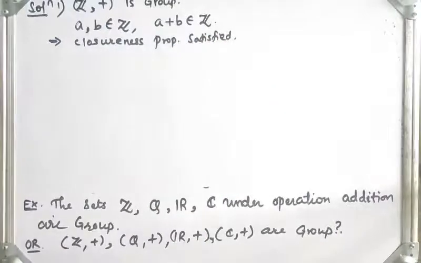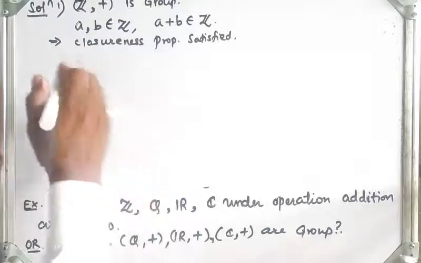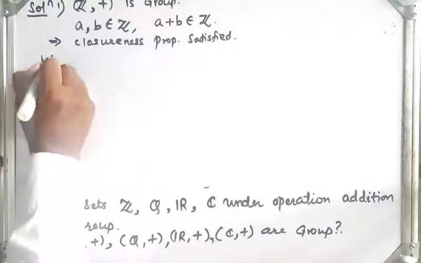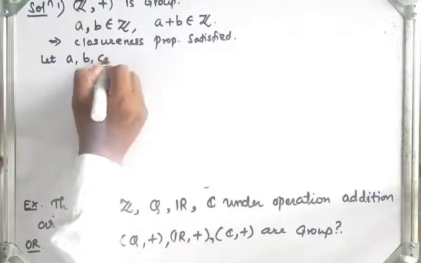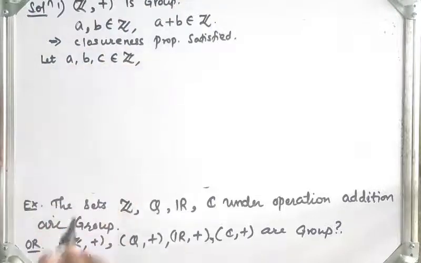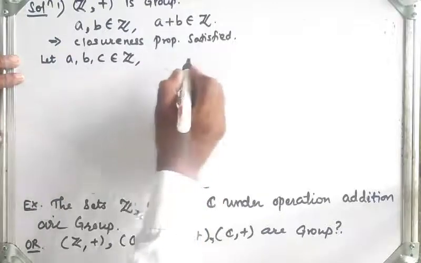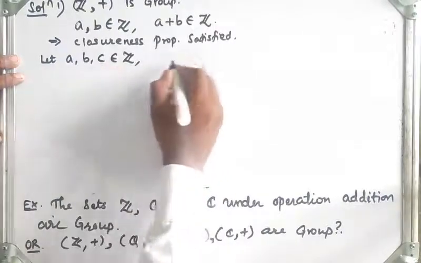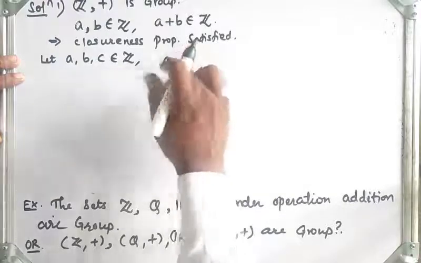Now next property, associativity. For associativity we want three elements, right? So for associativity I will take A, B, C belongs to the set of integers. Then addition is always associative, right? So here the operation is addition.